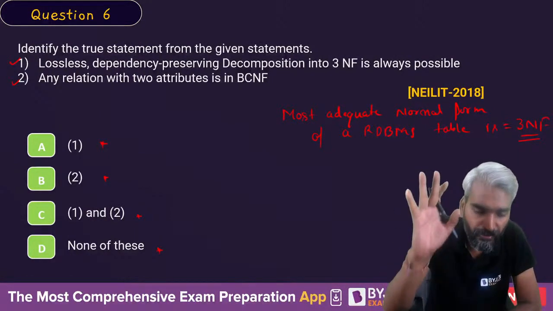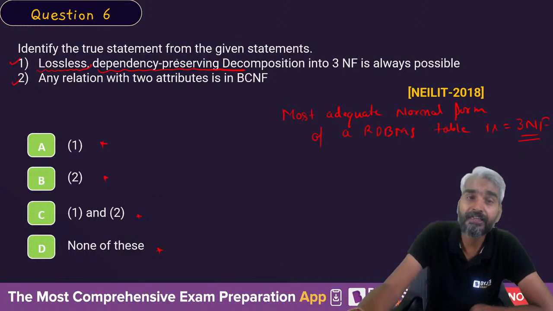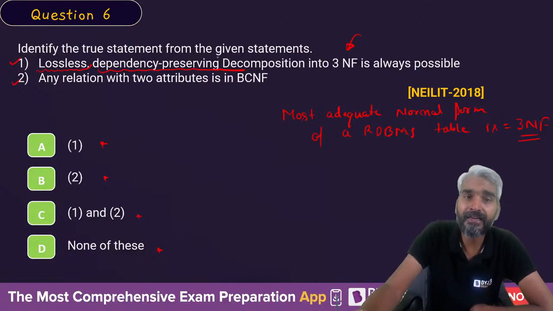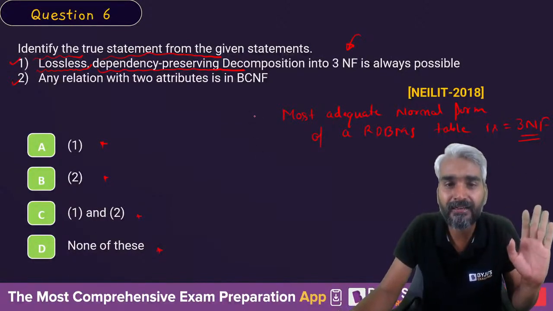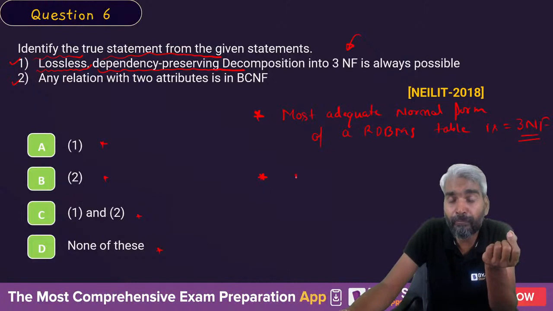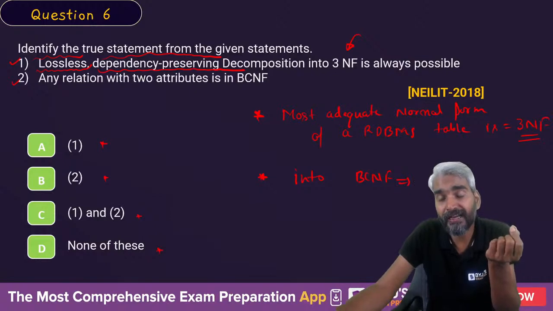Why 3NF? Because in 3NF you can always ensure that the decomposition is lossless as well as dependency preserving. Now my question is, if we try to decompose our relation into BCNF, then which property may be lost?